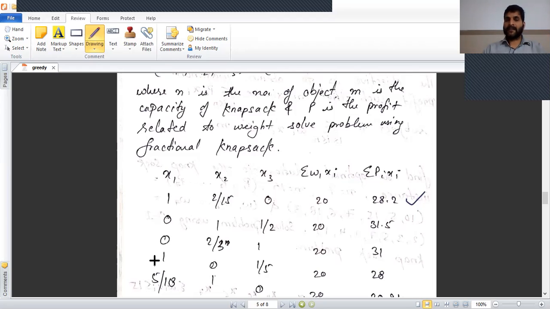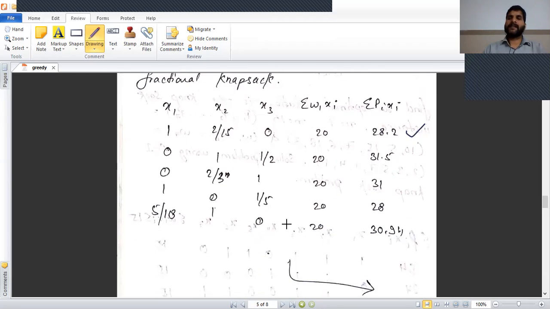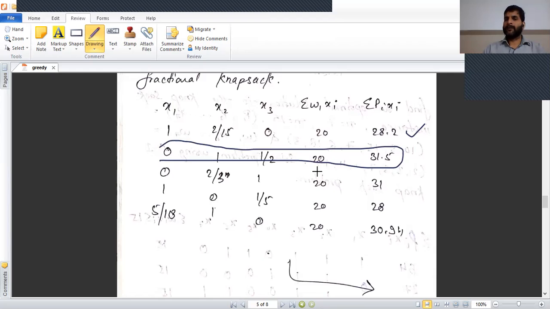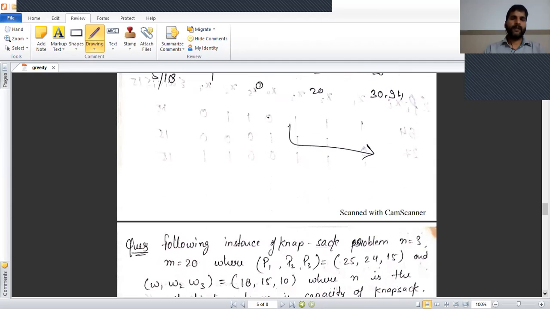select the other fractions. x1 is equal to 0, x2 equal to 2/3, and x3 equal to 1. The WiXi value equal to 20 and profit equal to 30. Similarly, the next values are considered, and we observe that the maximum profit is achieved by the fraction 0, 1, 1/2, and the profit is 31.5. This is the example of the greedy approach.